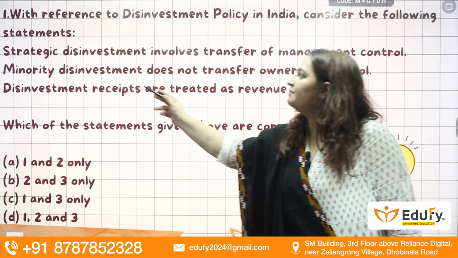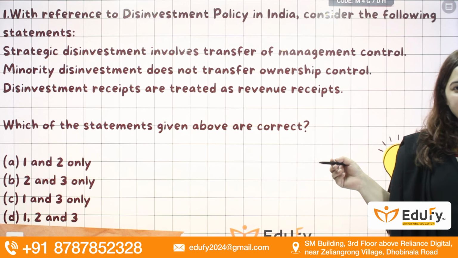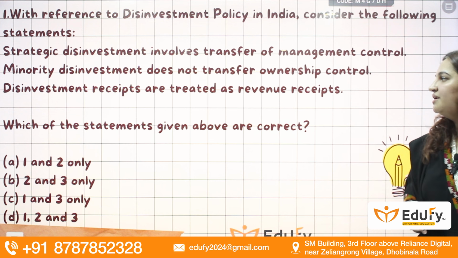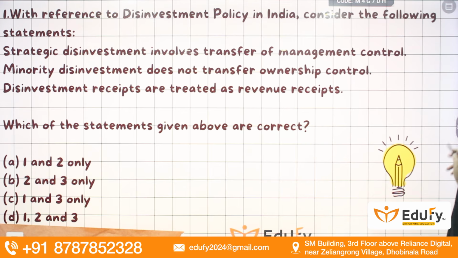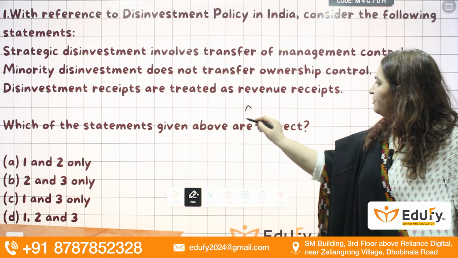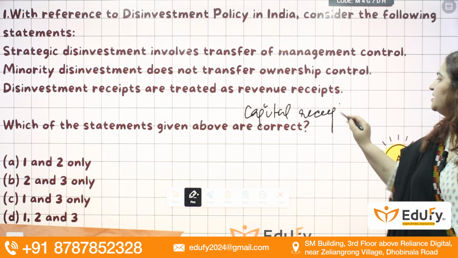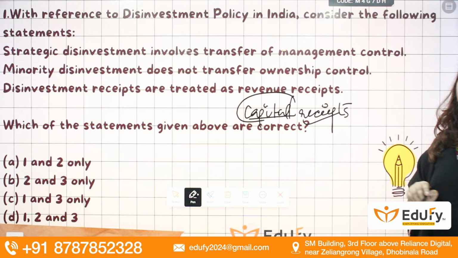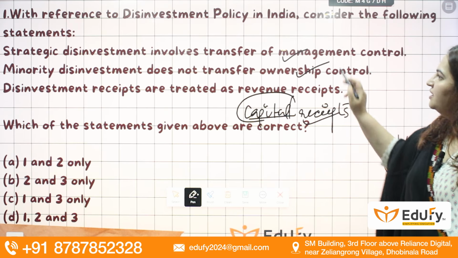Yes, that is true. Minority disinvestment does not transfer the ownership control. That is also true. Disinvestment receipts are treated as part of revenue receipt. So this is incorrect. Here disinvestment receipts are treated as part of capital receipt. Why capital receipt? Because there is a change in the asset condition of the government and money is incoming towards the government, so we call it receipt. Right? So here the answer will be 1 and 2.